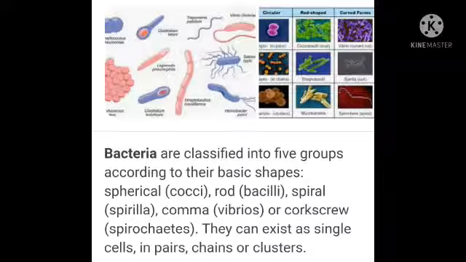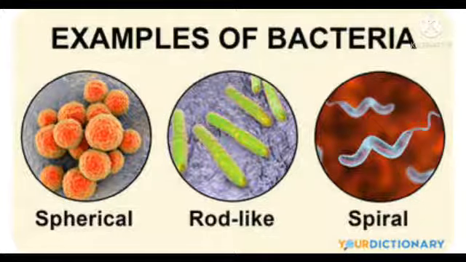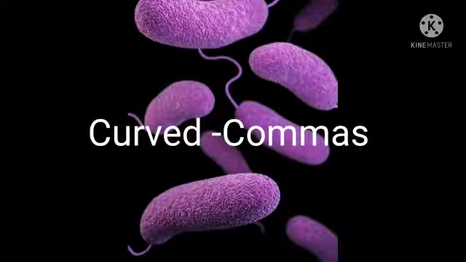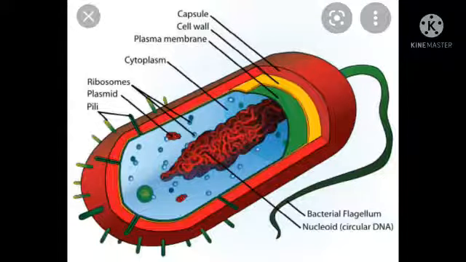Bacteria can be classified into 4 different categories. Rod shaped, known as bacilli. Spherical, known as cocci. Curved shape, known as comma, and spiral, known as spirilla. Lactobacillus and streptococcus are also examples of bacteria. So here are the pictures of spherical, rod shaped, spiral, and curved, known as comma shaped bacteria, and this is the internal structure of bacteria.